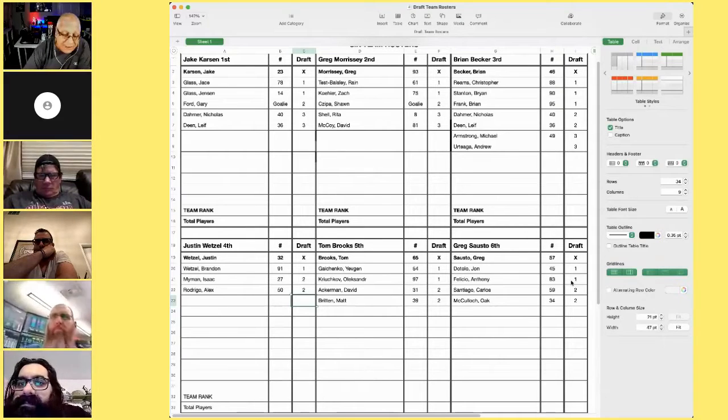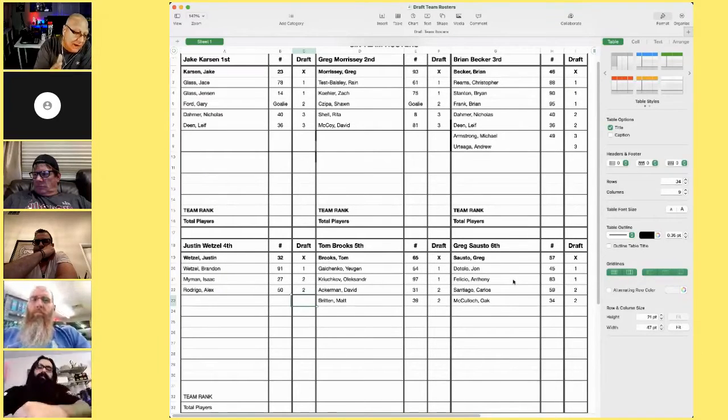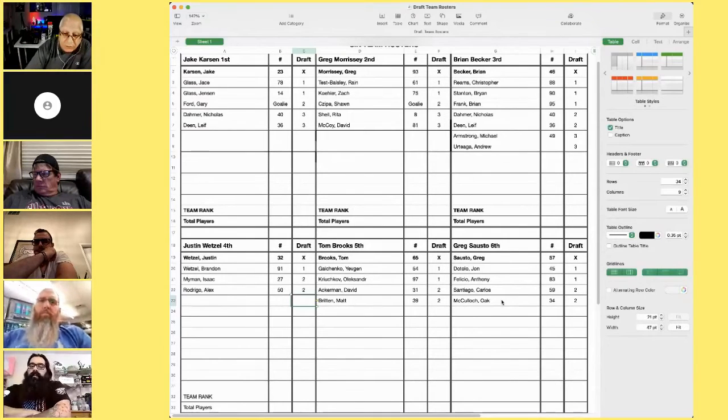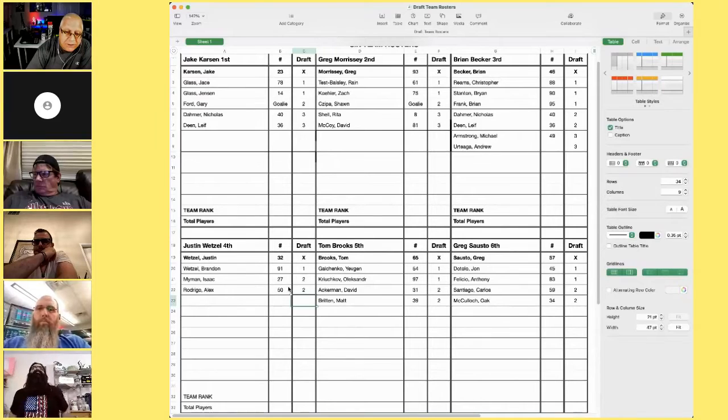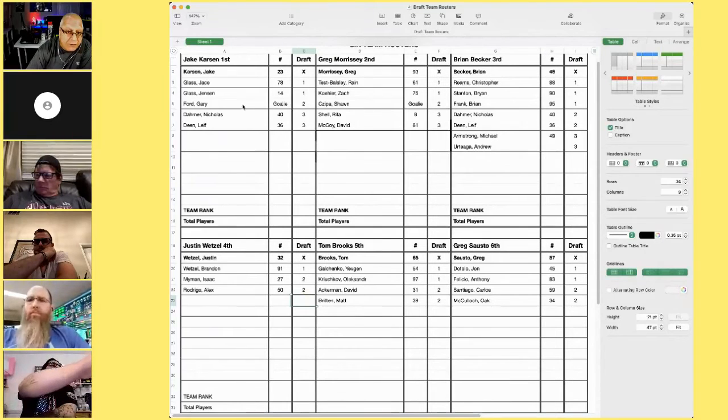Now it's a snake. So what happens next, when it gets to the 6th team, he picks a second time. So he picks that 6th slot, and then it reverses. So he picks again. So now he picked another group. Tom Brooks picked another group. Justin picks another group. And it goes backwards. Brian picks another group. Greg picks another group. And actually, he picks a goalie at that point. And Jake, he picks a goalie also.